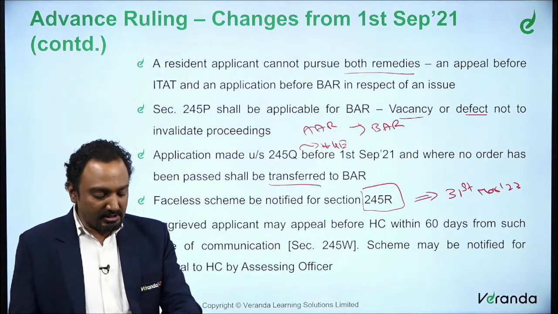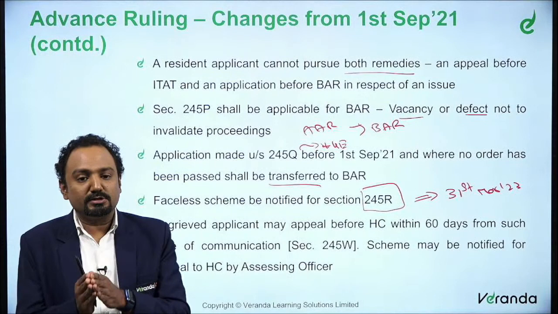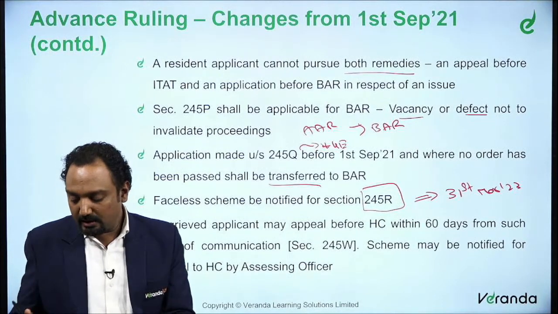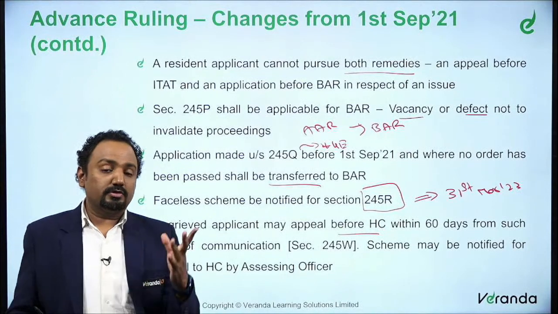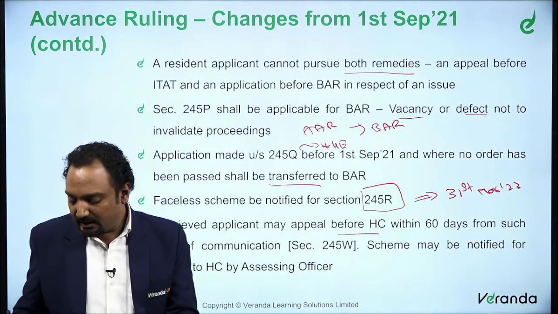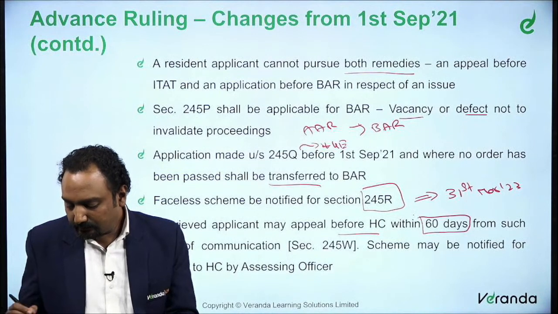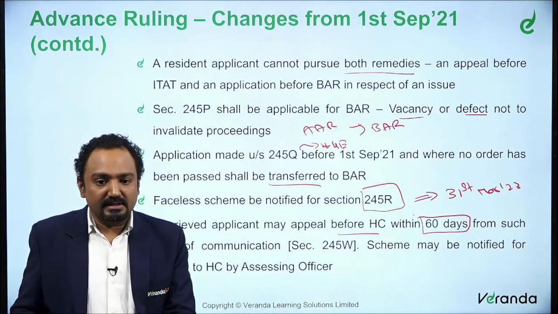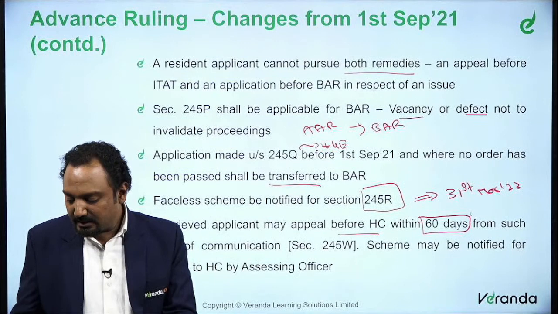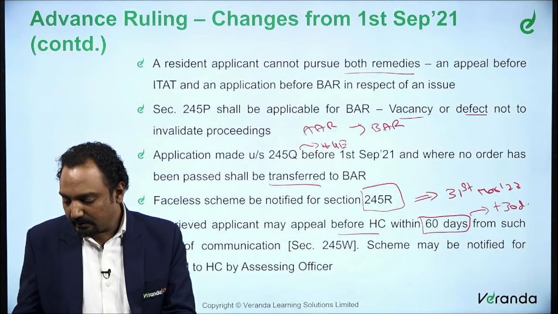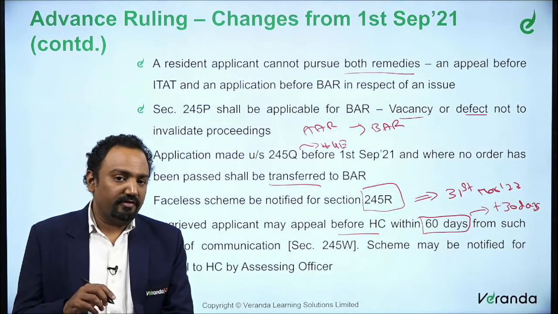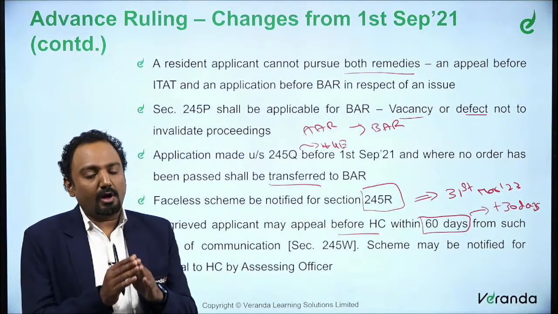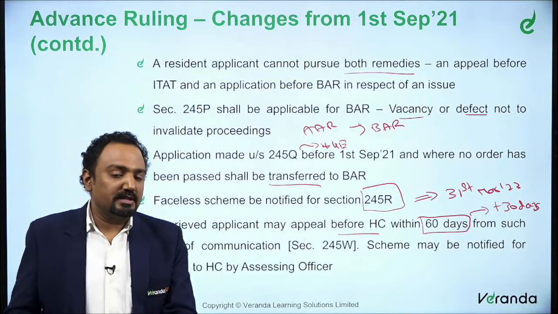Whenever an applicant is aggrieved by this particular order, he can go before the High Court. The time limit for the High Court, what we have seen earlier is 120 days. Here the time limit is 60 days. It must be applied within 60 days, and if required, an extension of 30 days could be given. The scheme may be notified by the central government on the process of how an assessing officer can proceed to the High Court against the order of the authority for advance ruling.